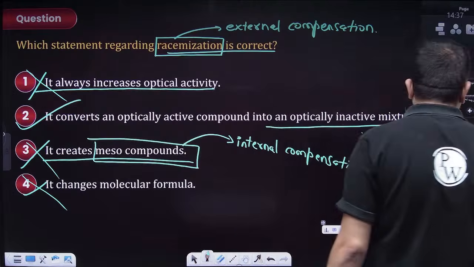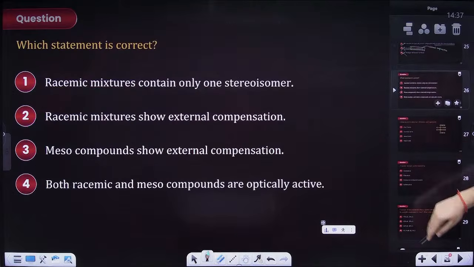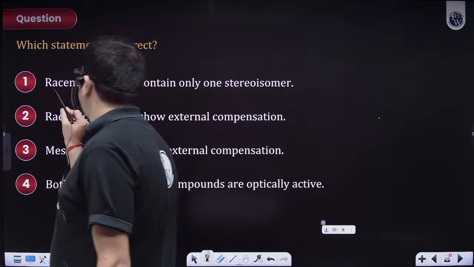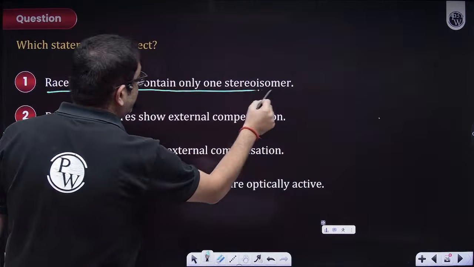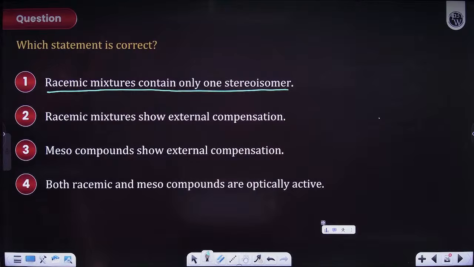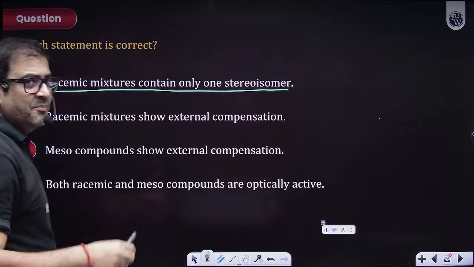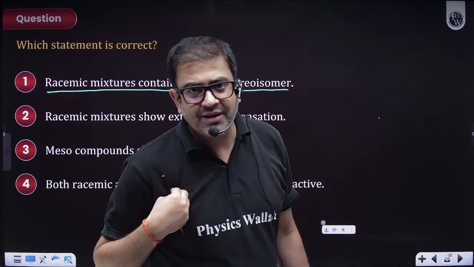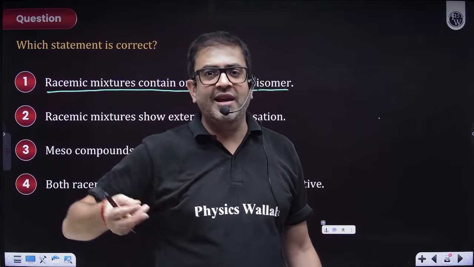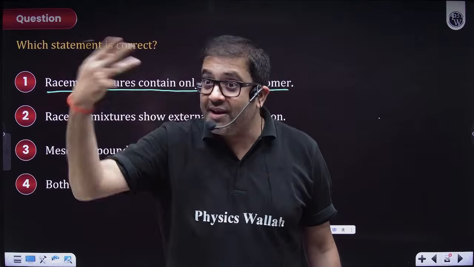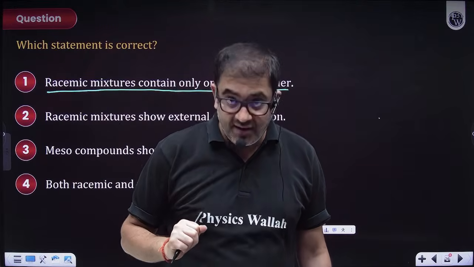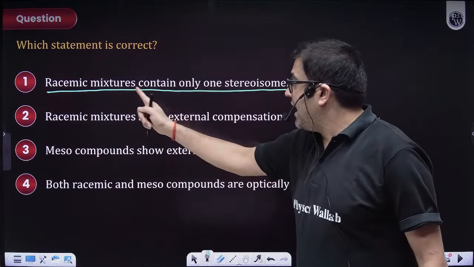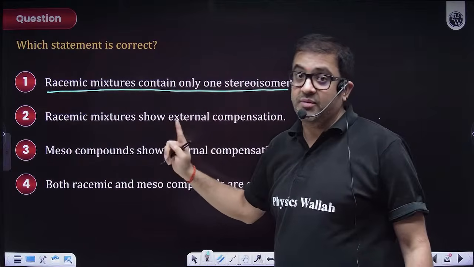Moving to some more basic but logically sound questions. Which is correct? A racemic mixture contains only one stereocenter? No, sir. The mixture will have the dextro form also, and if I am a dextrorotatory compound, then I will have at least one stereocenter. My brother will also have at least one stereocenter. That's why I am dextro and he is levo. So it has only one stereocenter? No, sir.